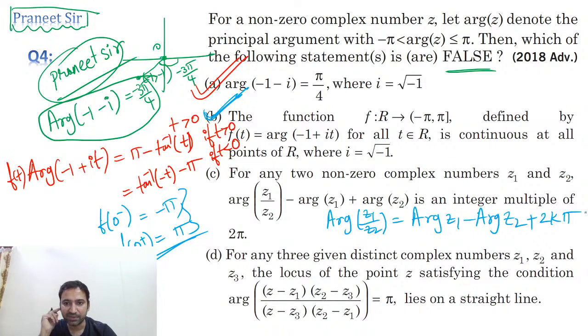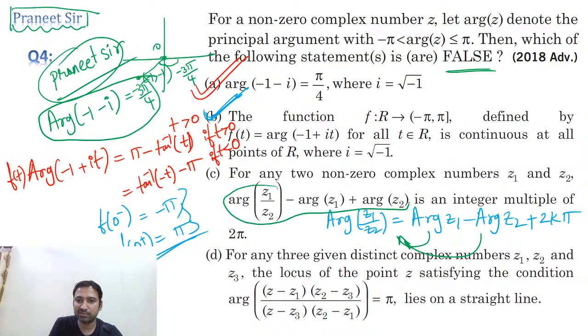If you take argument of z1 and argument of z2 to the other side, this is becoming 2k pi. Yes, whatever he is saying is correct.